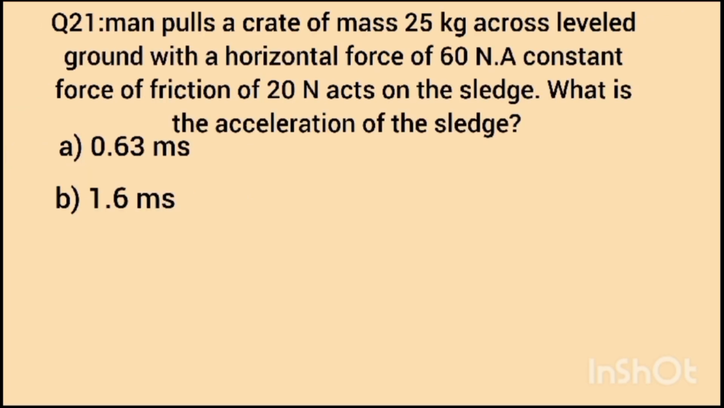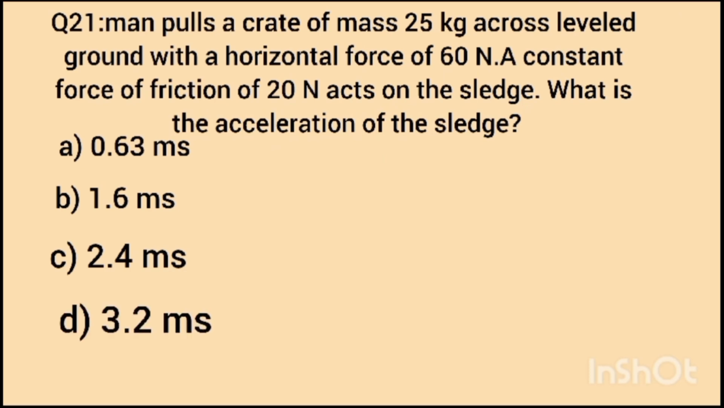Question number 21. A man pulls a crate of mass 25 kg across leveled ground with a horizontal force of 60 N, and a constant force of friction of 20 N acts on the sledge. What is the acceleration of the sledge? Four options available: A, 0.63 meter per second squared; B, 1.6 meter per second squared; C, 2.4 meter per second squared; D, 3.2 meter per second squared. The correct answer is option B, 1.6 meter per second squared.